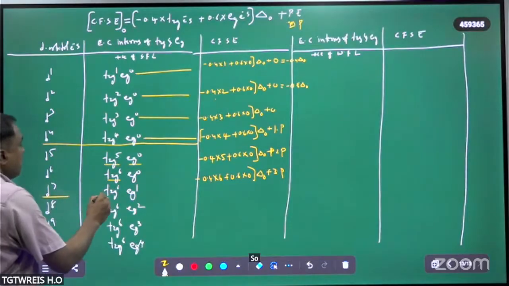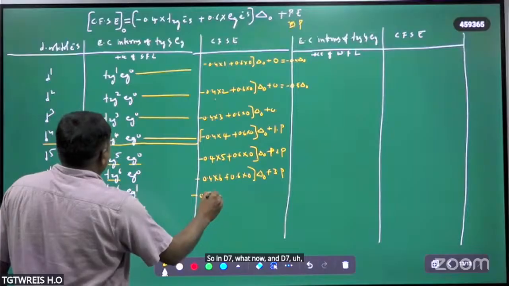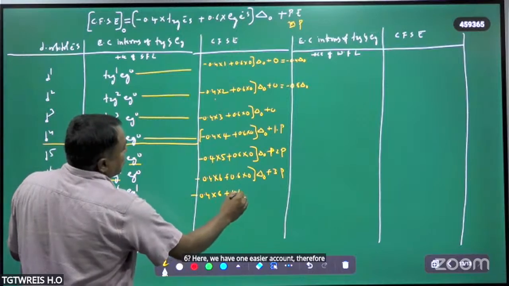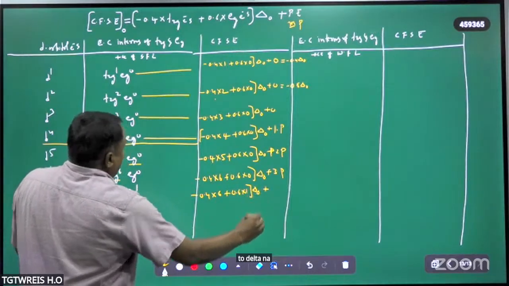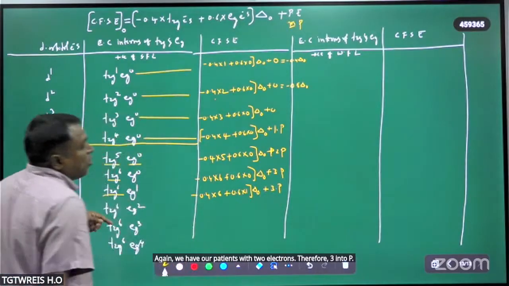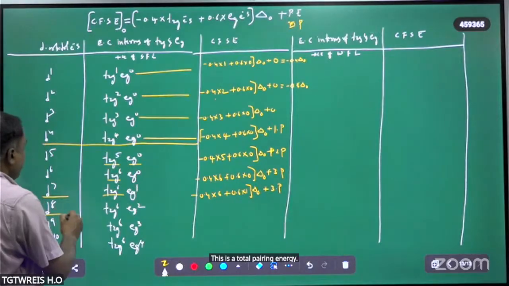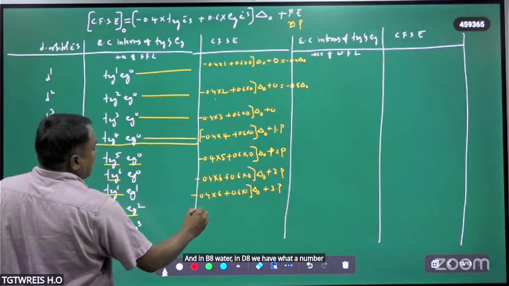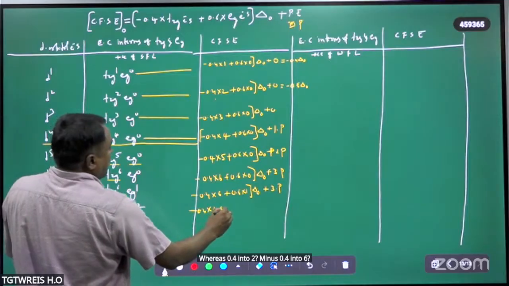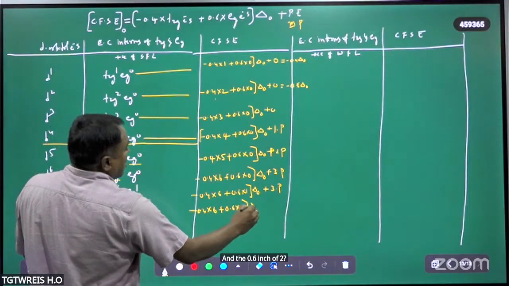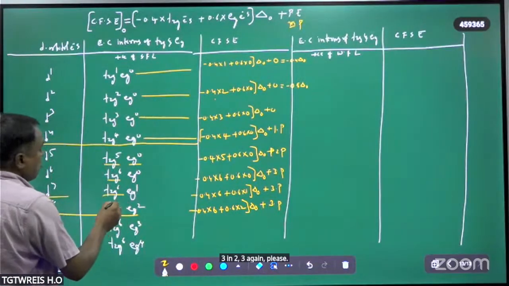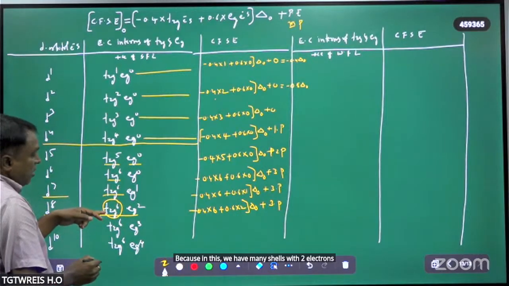So in d7, minus 0.4 into 6. Here we have an eg electron. Therefore 0.6 into 1 into delta naught. Again we have 3 orbitals with 2 electrons, therefore 3 into P. This is the total pairing energy. And in d8, minus 0.4 into 6 and 0.6 into 2 into delta naught, plus 3 into P again, because in this we have 3 orbitals with 2 electrons.